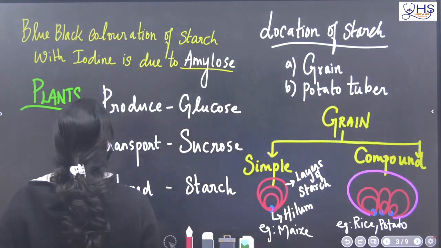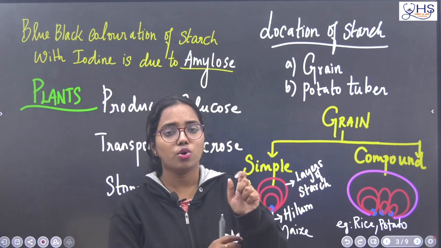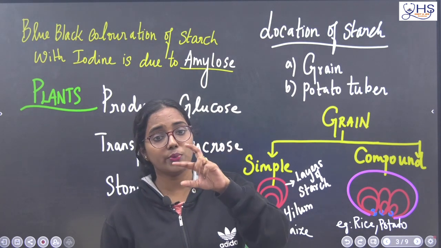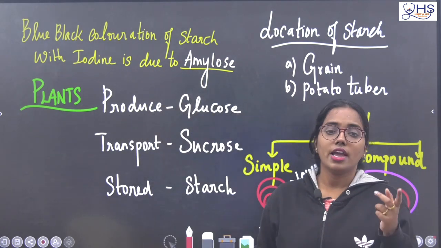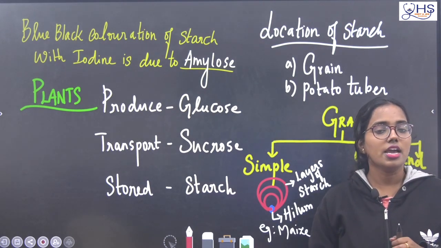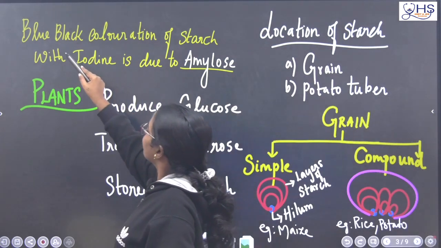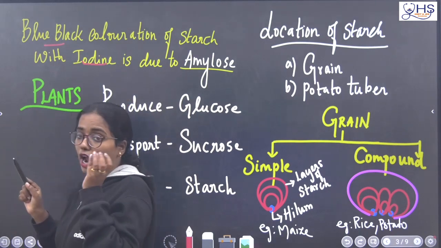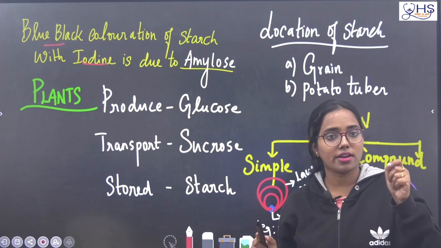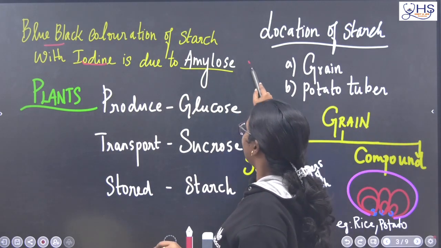Yes, if you take the test, we have studied it many times, we have conducted the test whether the plant is producing glucose or not. In that case, we will take the leaf of the plant and give it for the starch test. If starch is present, then the color will be blue black. So there is a test called the iodine test. In the iodine test, if starch is present, the leaf will produce what color? Blue black color.